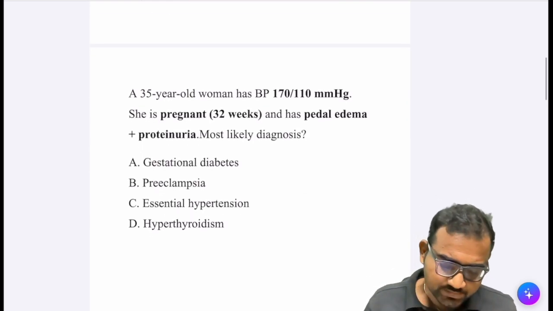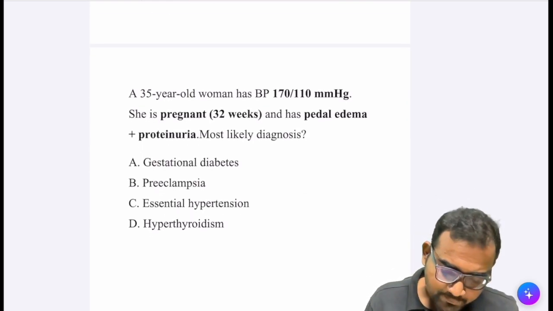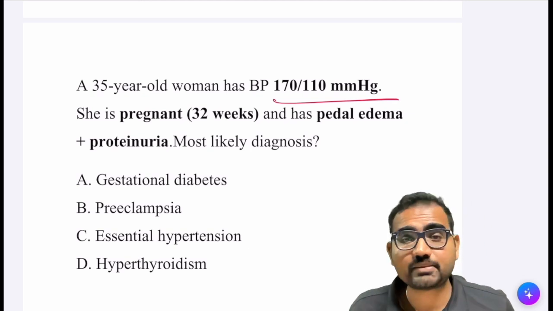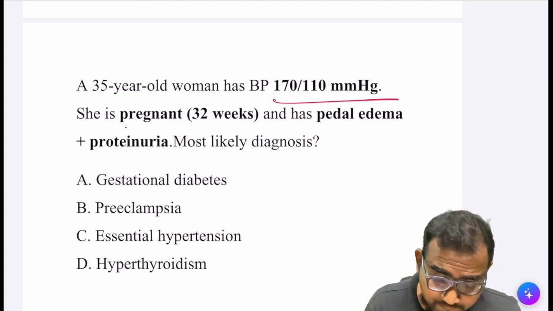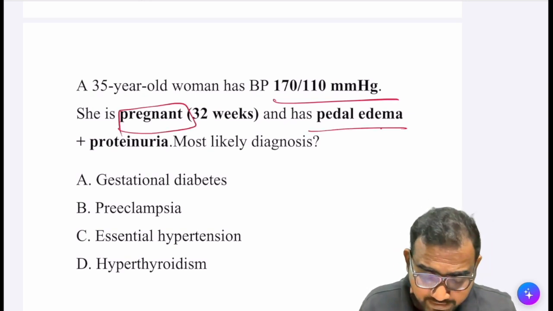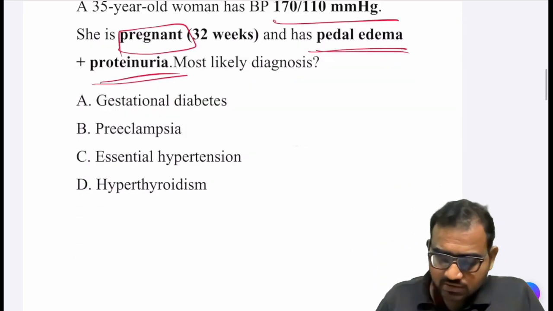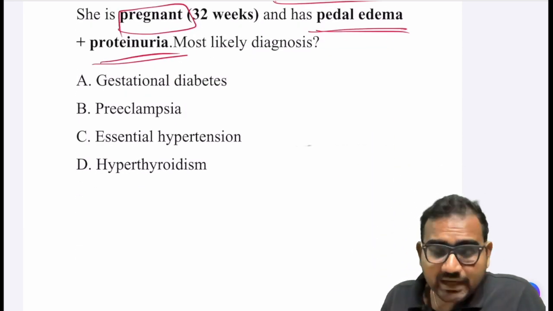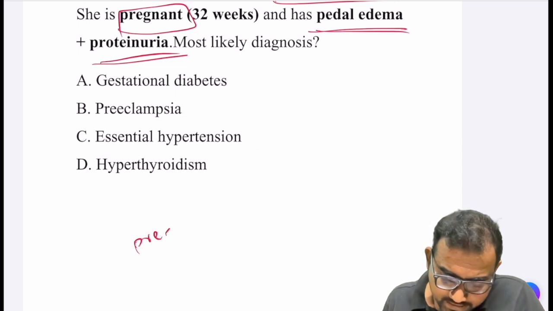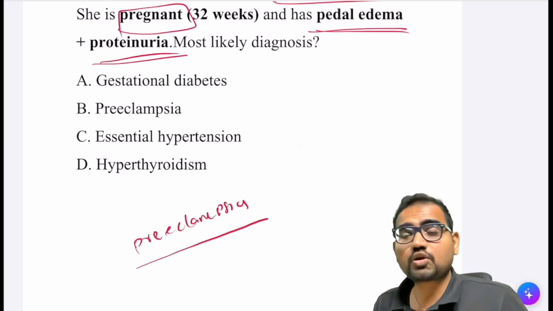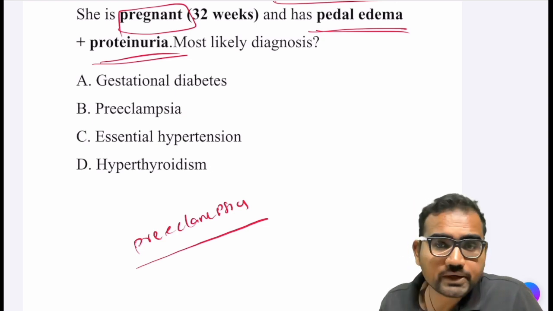So moving on to the next MCQ, a 35-year-old woman has a BP of 170 bar 110 mmHg. She's pregnant and she has pedal edema plus proteinuria. Moving to the morning session, what is called as preeclampsia? So preeclampsia is one of the causes of secondary hypertension.